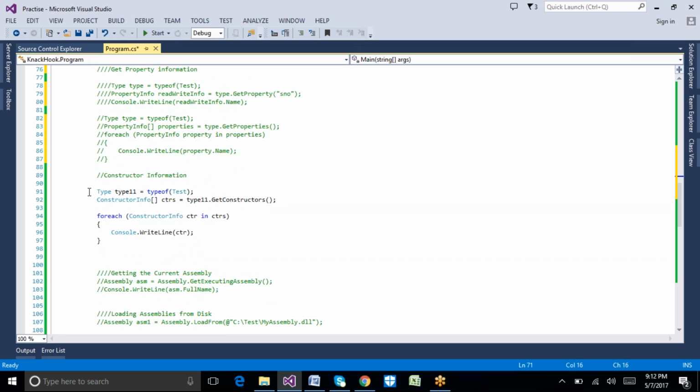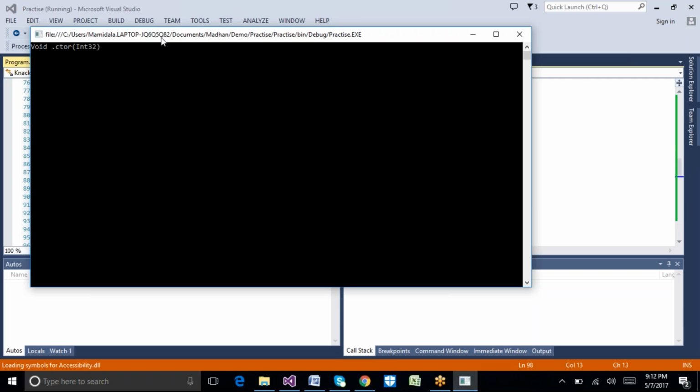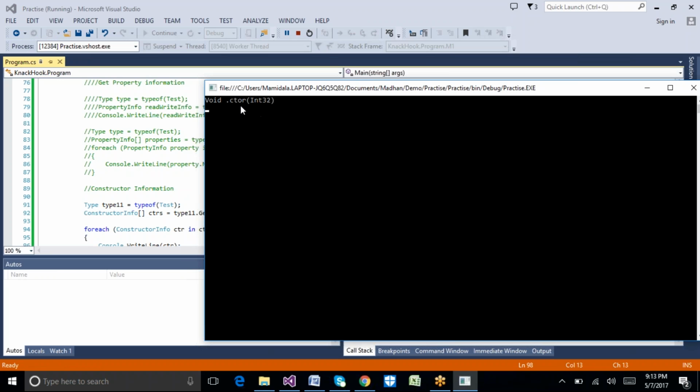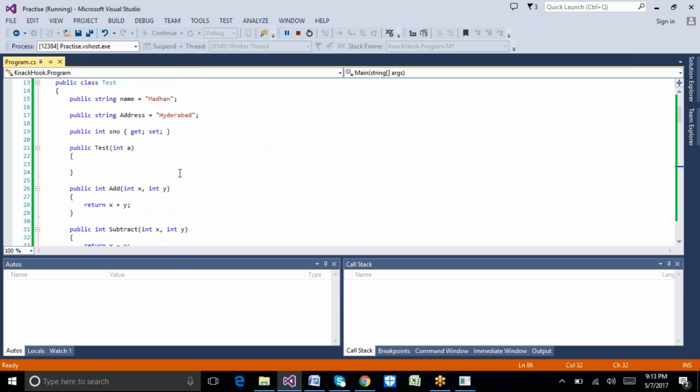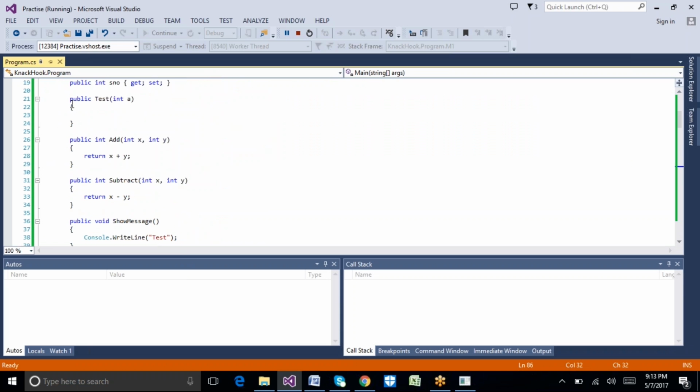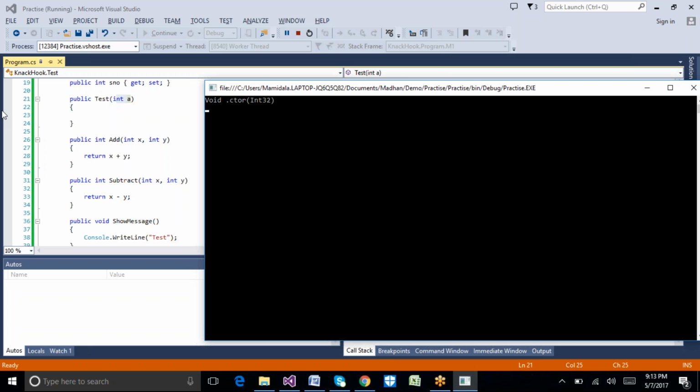I'm just placing this information and let's see. So we have void .ctor(Int32), which is accepting an integer parameter. So this is our constructor, which has the same name as our class and is accepting an integer parameter. That's what we got in the output. It is not returning anything and it is an integer type constructor here.